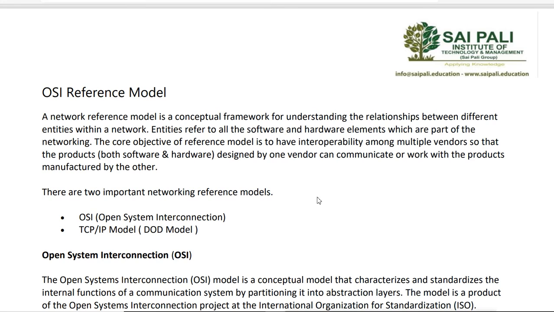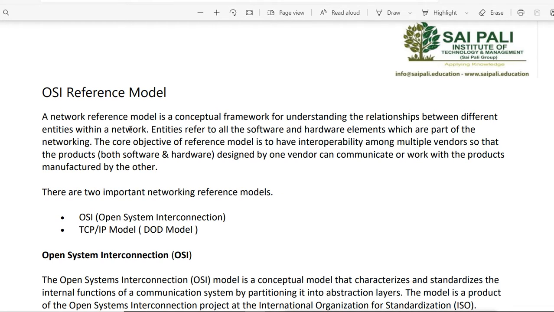OSI reference model. Now, a network reference model. It is a network reference model and a conceptual framework for understanding the relationship between different entities within a network. So, what is the OSI model first?